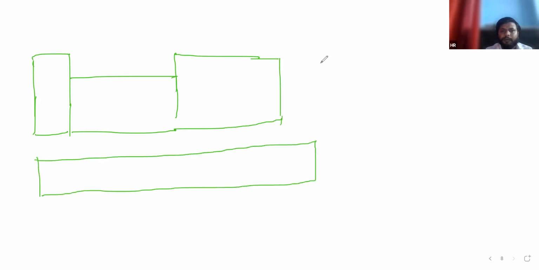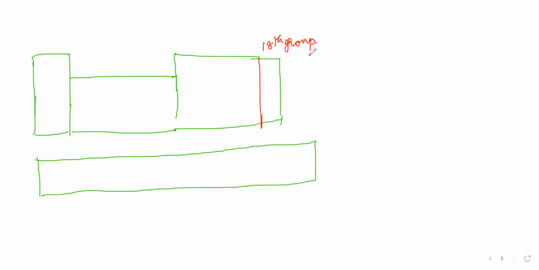And here, you might have heard about the 18th group. Do you know, Siddhant, about the 18th group? Yes, sir. Actually, the periodic table is divided into 18 groups. The horizontal rows are called periods, and the vertical columns are called what?